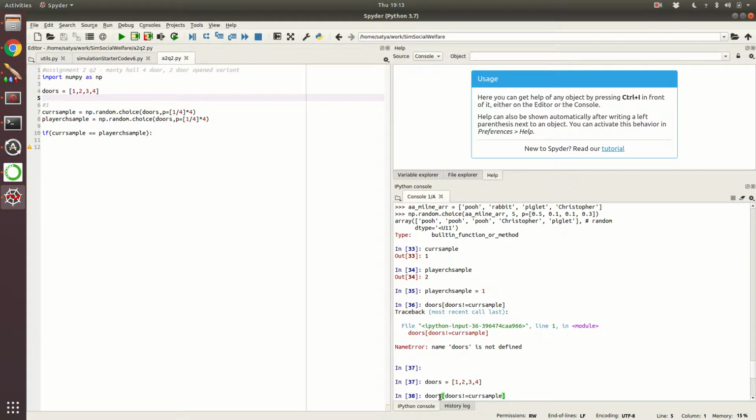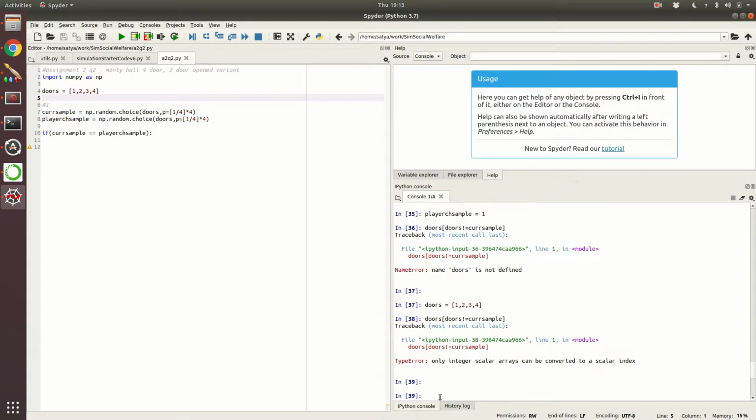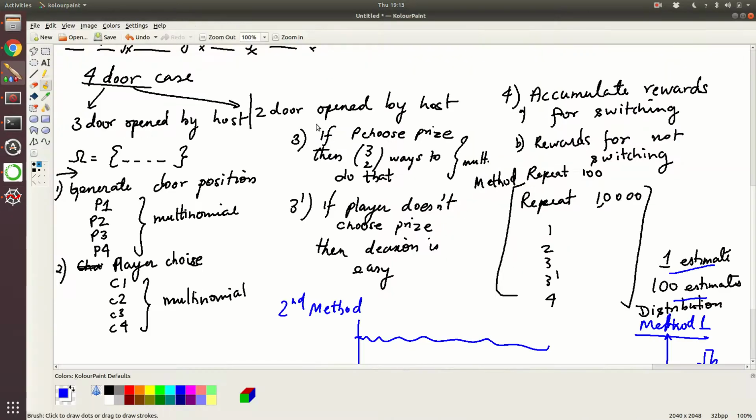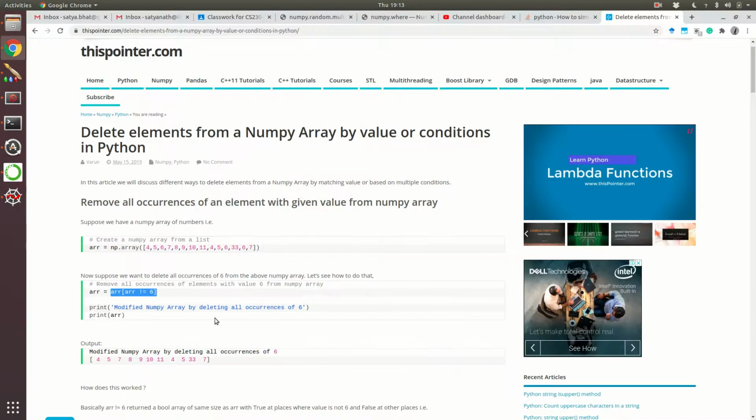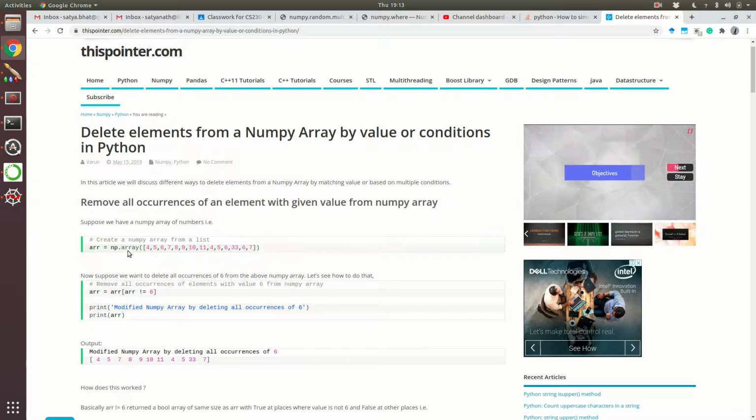And now: only scalar values can be converted to scalar integers. So let me look at the thing again. This is what happens.